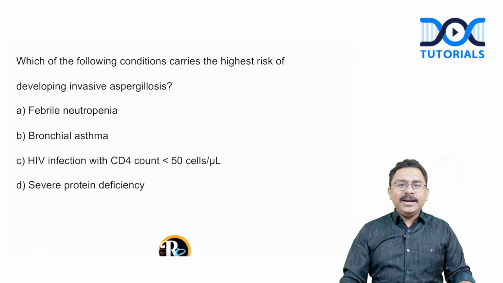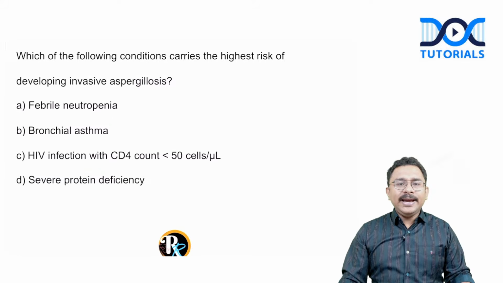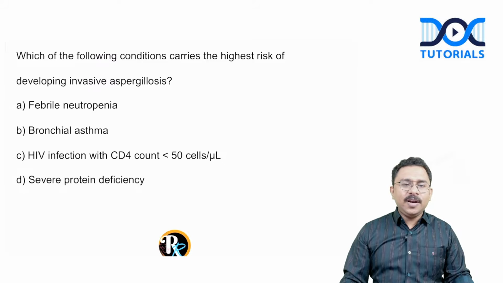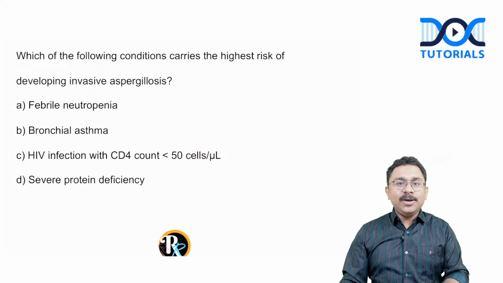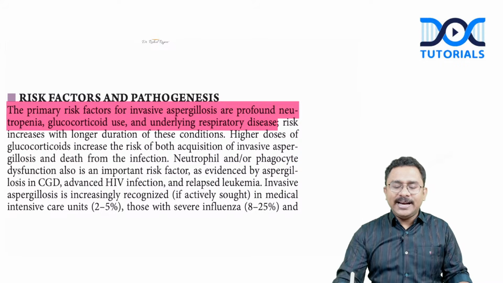Which of the following conditions carries the highest risk of developing invasive aspergillosis? Options are febrile neutropenia, bronchial asthma, HIV infection with a CD4 count less than 50 cells, and severe protein deficiency. So let us see what are the important risk factors for development of invasive aspergillosis.